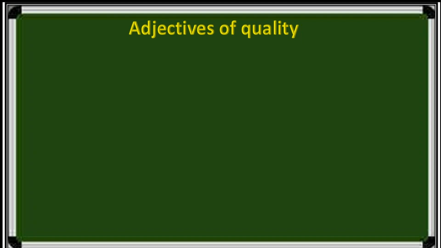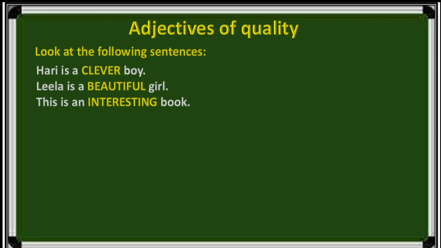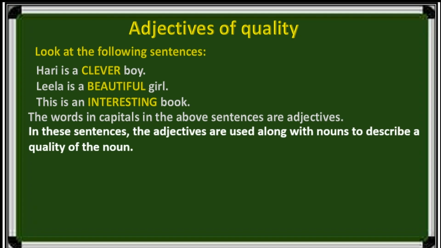Adjectives of quality. Look at the following sentences. Harry is a clever boy. Leela is a beautiful girl. This is an interesting book. The words in capitals in the above sentences are adjectives. In these sentences, the adjectives are used along with nouns to describe a quality of the noun.